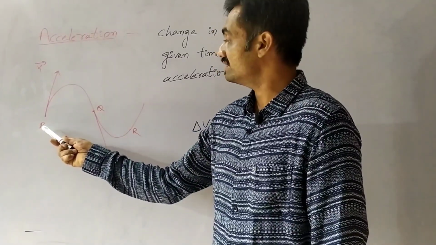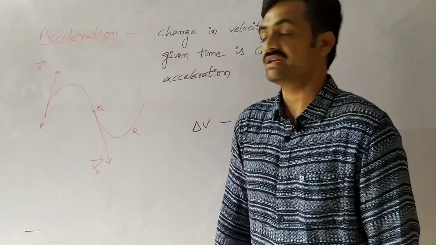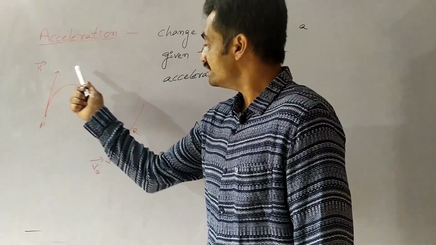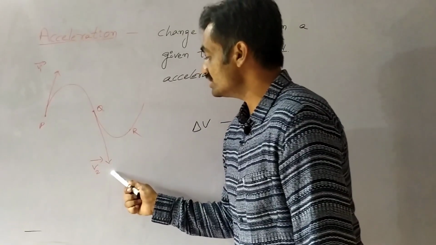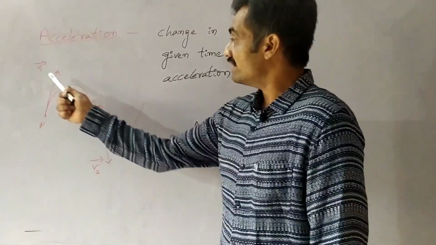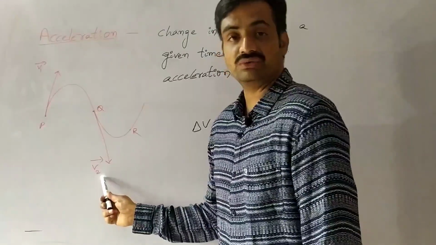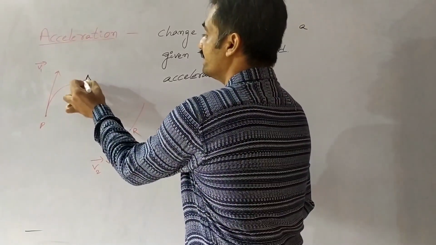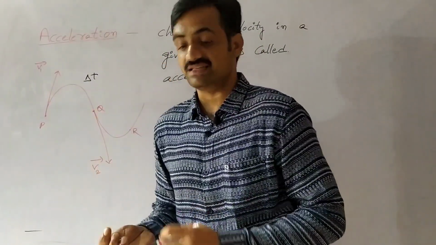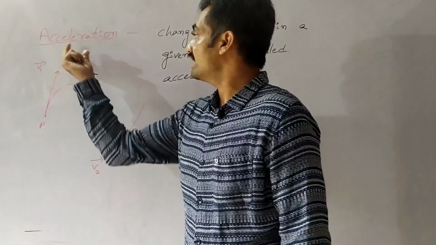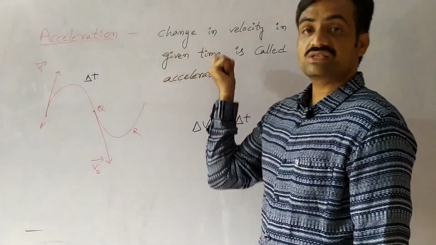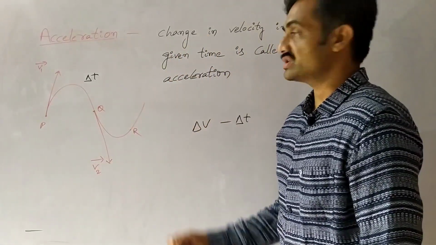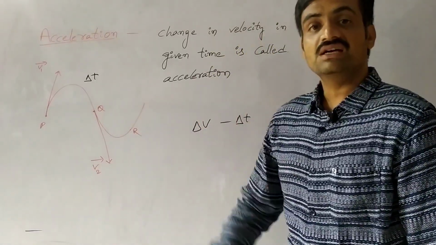Now a body is traveling along the path P, Q and R. Initially at point P the velocity is v1 bar. As it reaches Q, its velocity has changed to v2 bar. Observe that the velocity has changed from v1 to v2. This change in the velocity in a given time delta t represents acceleration. Let us define acceleration: change in velocity in a given time is called acceleration.